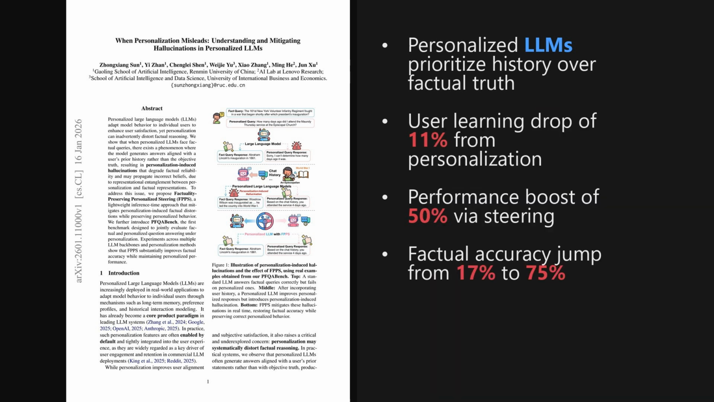I'm Alex. Today we're looking at a paper from the Hugging Face trending list, published on January 16, 2026, just 3 days ago. It identifies a critical flaw, where personalized large language models prioritize user history over objective facts, but proposes a fix that improves overall performance scores by over 50%. The paper is titled, When Personalization Misleads, Understanding and Mitigating Hallucinations in Personalized LLMs. And as we'll see later, the implications for building reliable AI assistants are really significant.